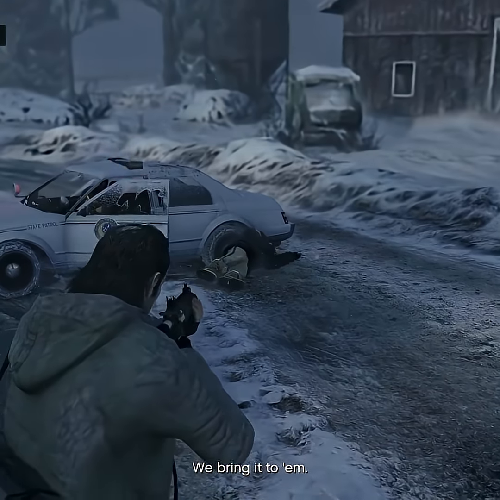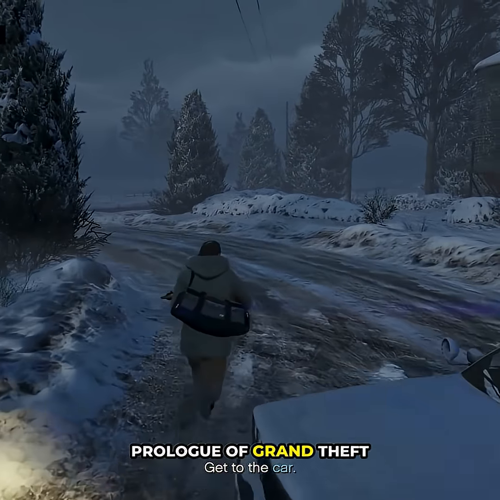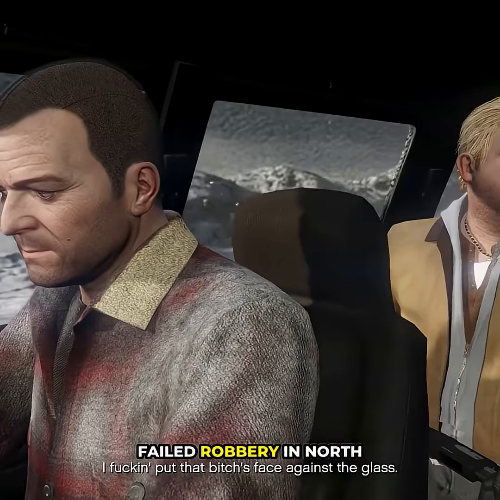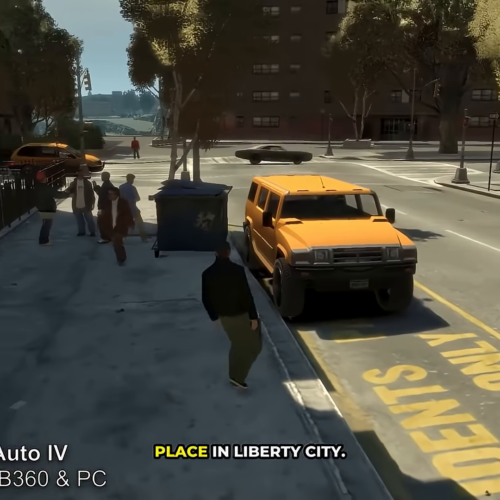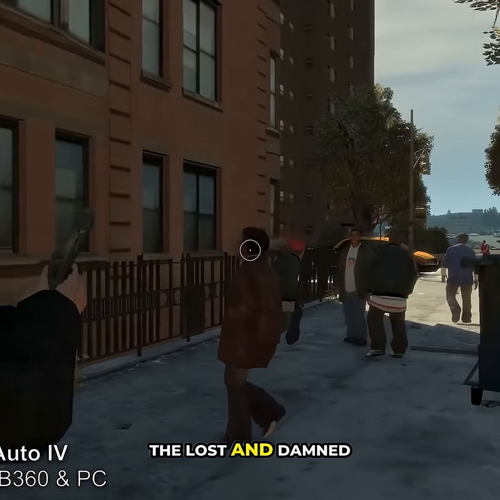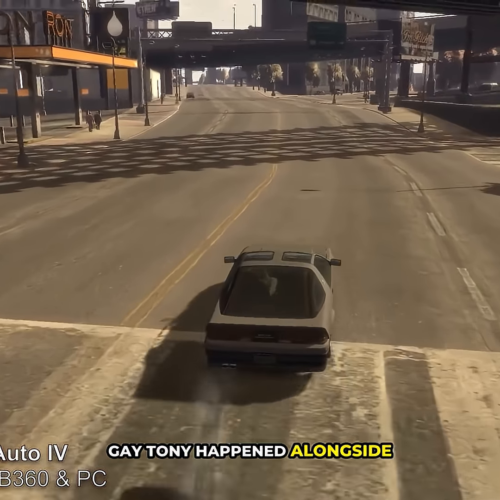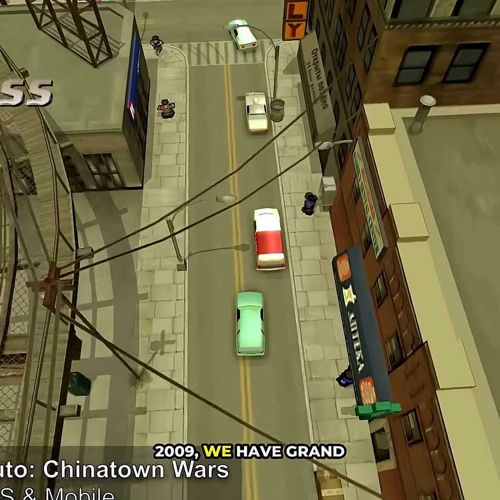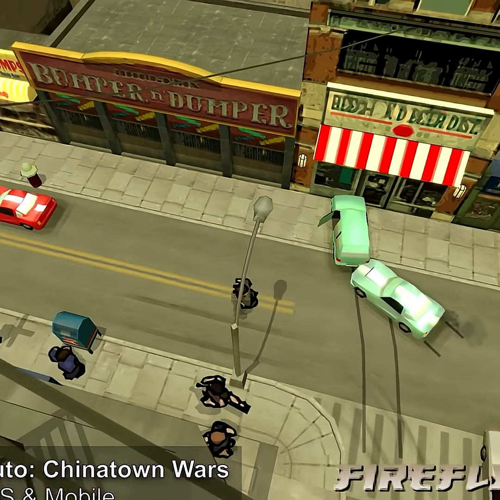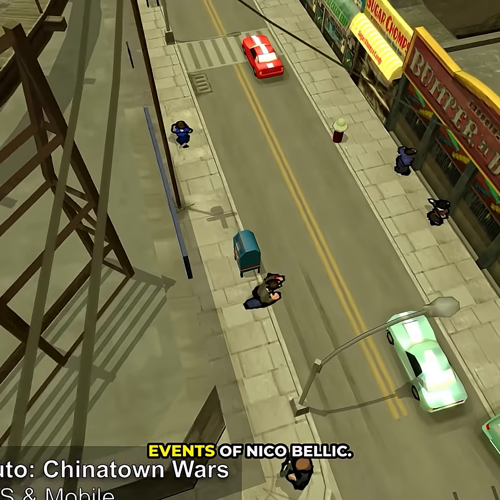3 years later, in 2004, we have the prologue of Grand Theft Auto 5, showing Michael's failed robbery in North Yankton. Then about 4 years later, in 2008, Grand Theft Auto 4 takes place in Liberty City. At the same time, The Lost and Damned and The Ballad of Gay Tony happen alongside it, with all three stories constantly overlapping. A year later, in 2009, we have Grand Theft Auto: Chinatown Wars, also set in Liberty City right after the events of Nico Bellic.